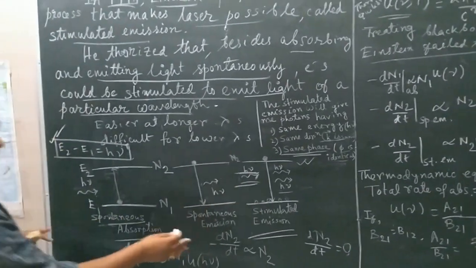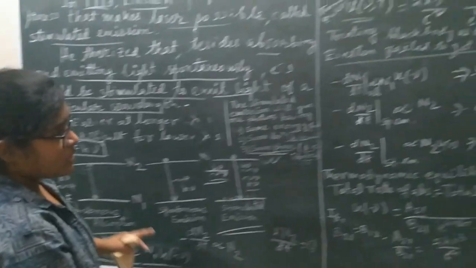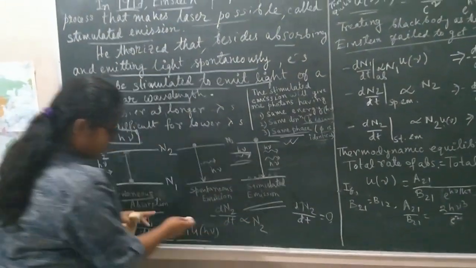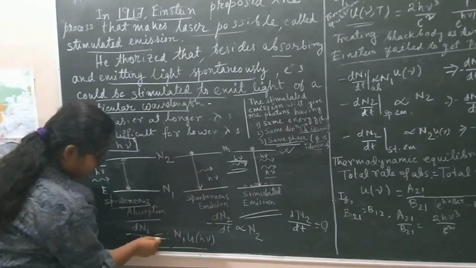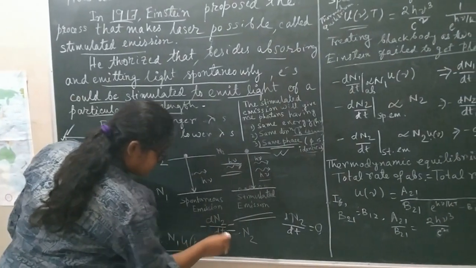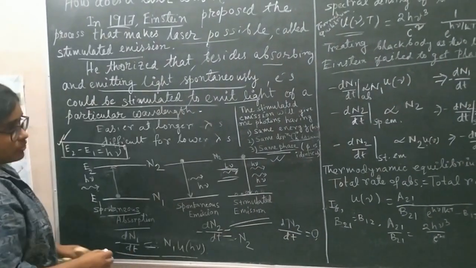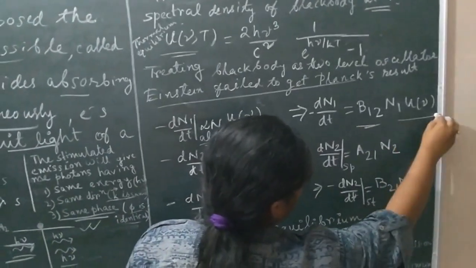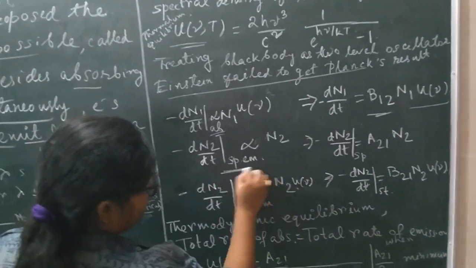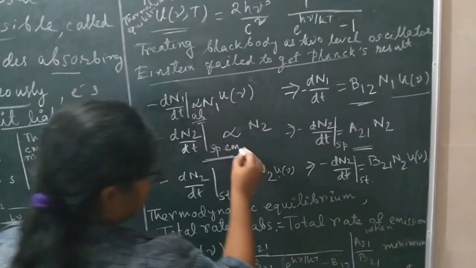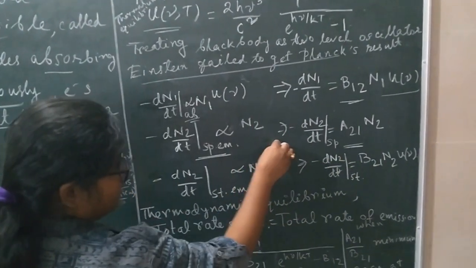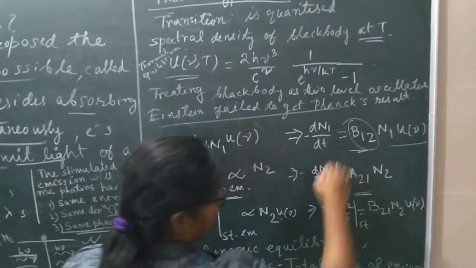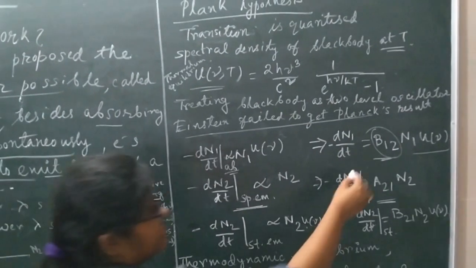Now how did Einstein calculate all these things? To make the proportionalities equal, we have to take some constants. The constant for absorption is B12 into N1 and U nu, and for spontaneous emission it is A21, the emission from the process 2 to 1. Absorption is from the process 1 to 2, so we write its coefficient as B12.